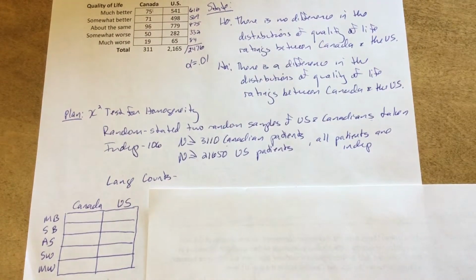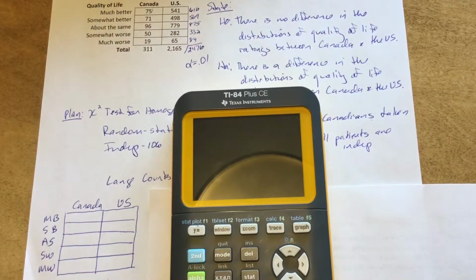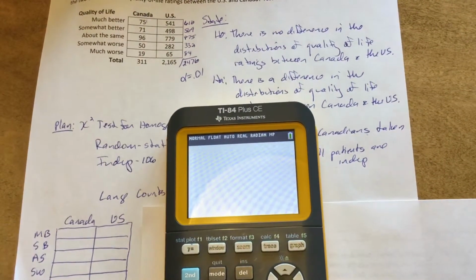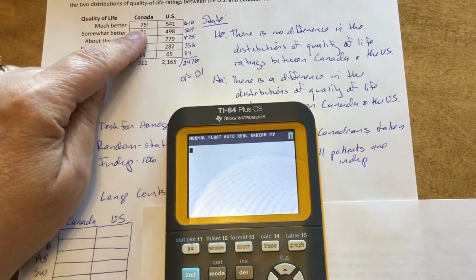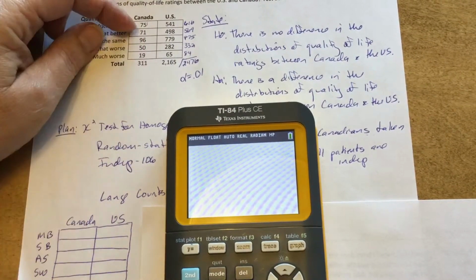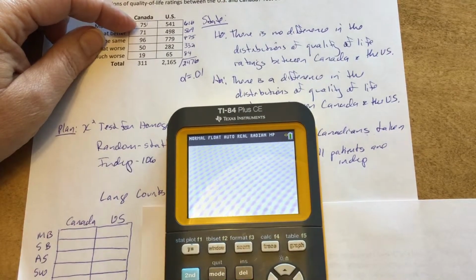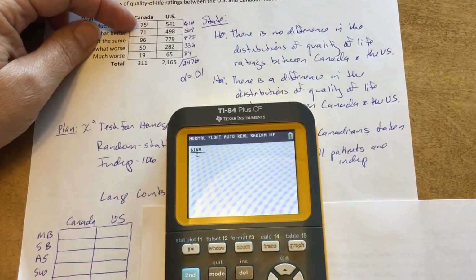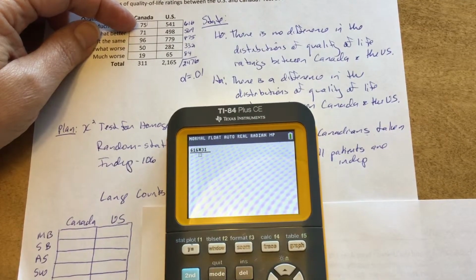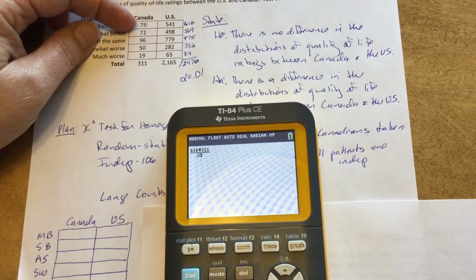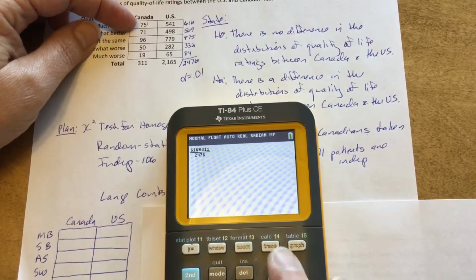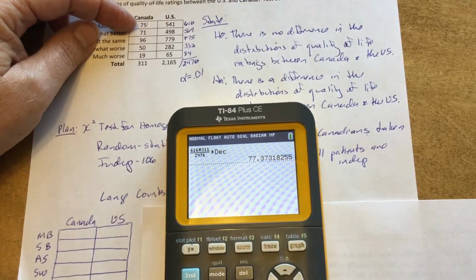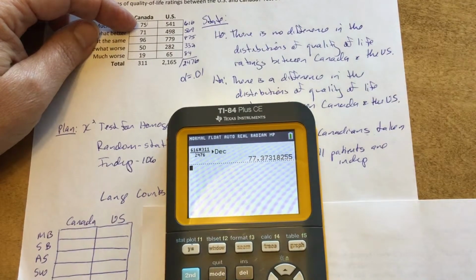So let's do one or two by hand, and then we'll run it in the calculator, okay? Again, how you do your large counts is we have to look at our expected counts. So we'll do the Canadian much better. We're going to do row total, so let's see, 16 times column total divided by table total, and of course I'm going to hit math, enter, for decimal, okay, and we get 77.4. Check my thing.